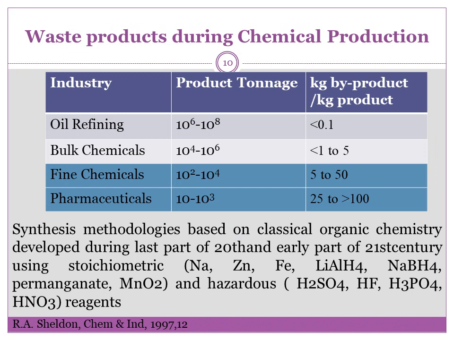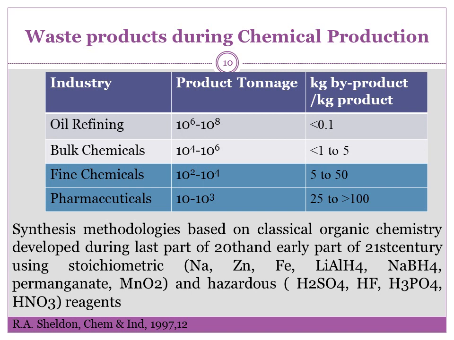So this is the waste products during chemical production by industrial segments. Look at the topmost. Oil refining has the highest production capacity. Its tonnage is in millions to billions.